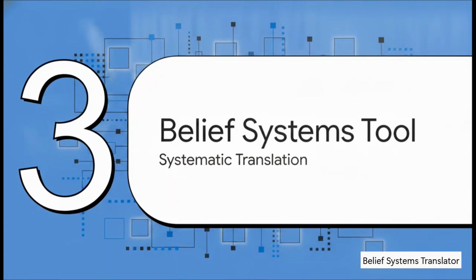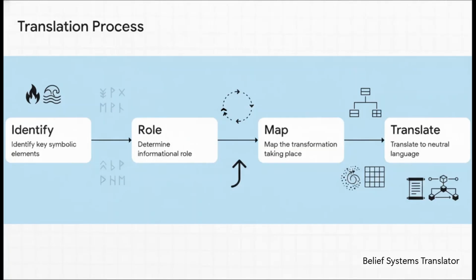Moving on to Section 3, the Belief Systems Translator. This is where things get super practical. To make this work, Kevin L. Brown developed a custom AI GPT tool to systematically decode things using a four-step process.